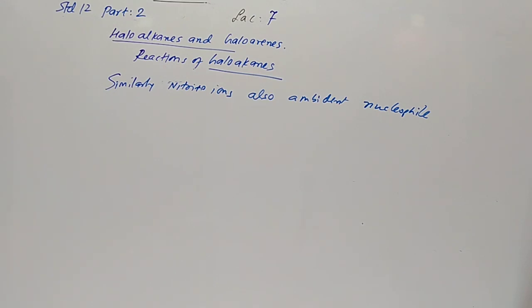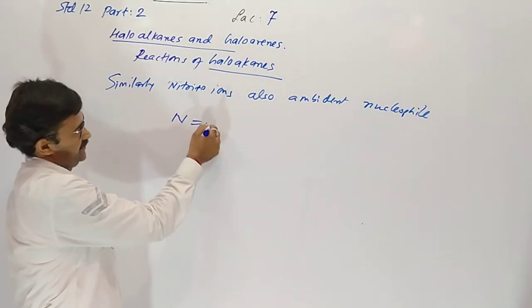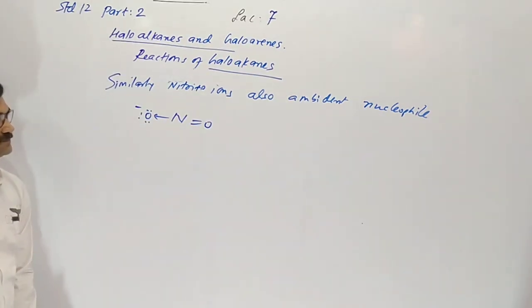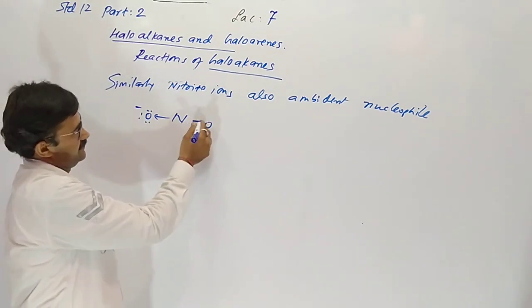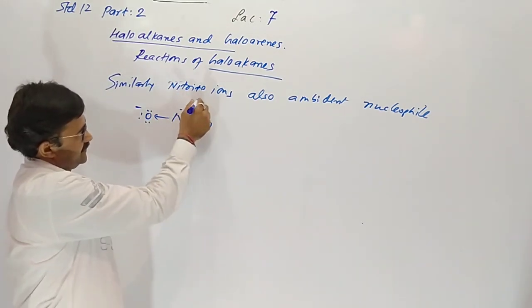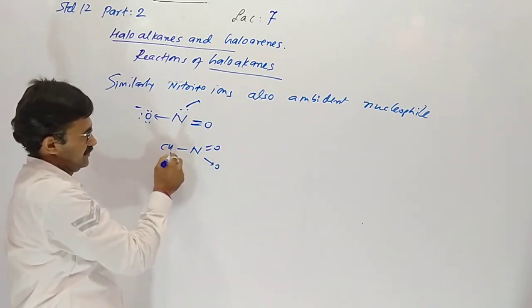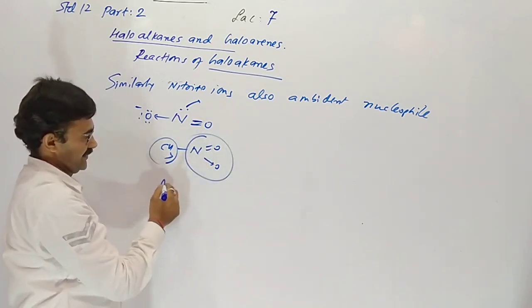Yes, it also possesses negative charge, N double bond O, N, O. So sometimes nitrogen donates the electron pair to the carbon, so it gives nitroalkane.